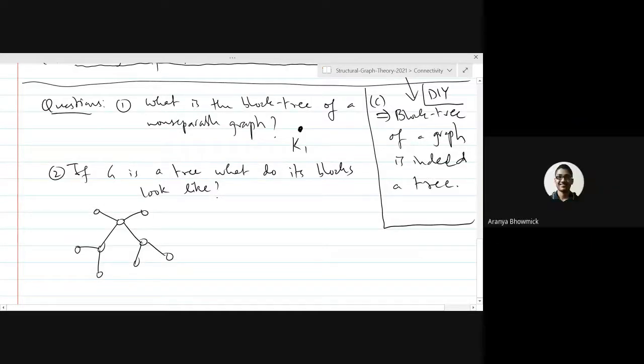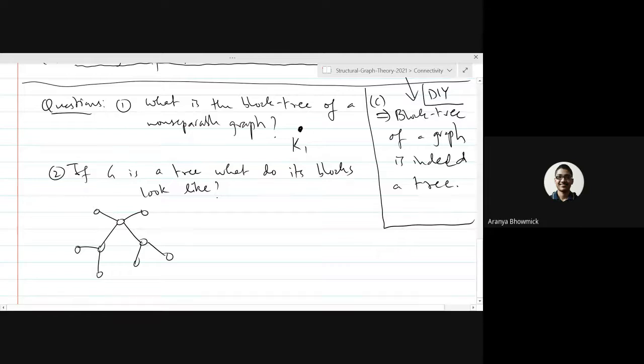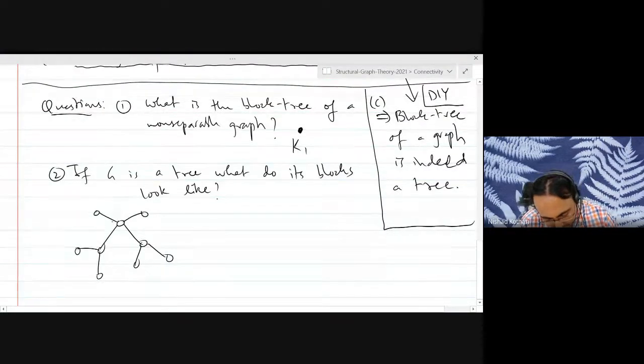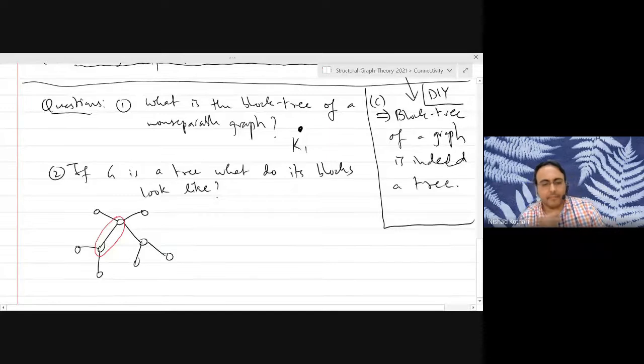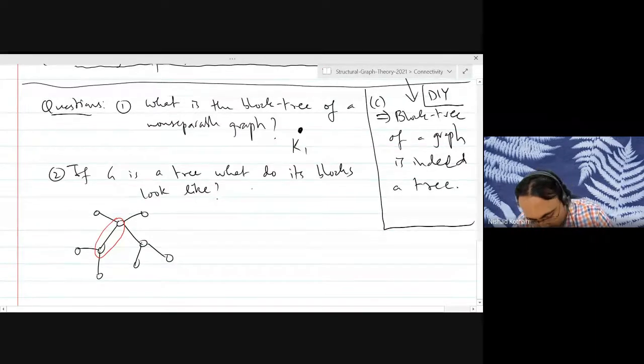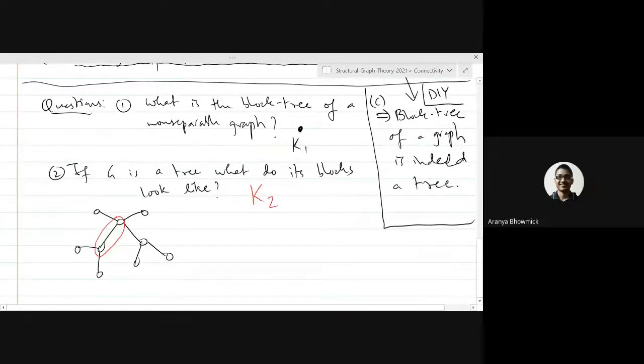Yeah, except the leaves, every vertex is a cut vertex. So the blocks of the tree will exactly be the singleton sets corresponding to each non-leaf vertex. Exactly. In fact, every edge of the graph will become one block of the graph. Right? So each block is basically a K2. Yes. Okay?